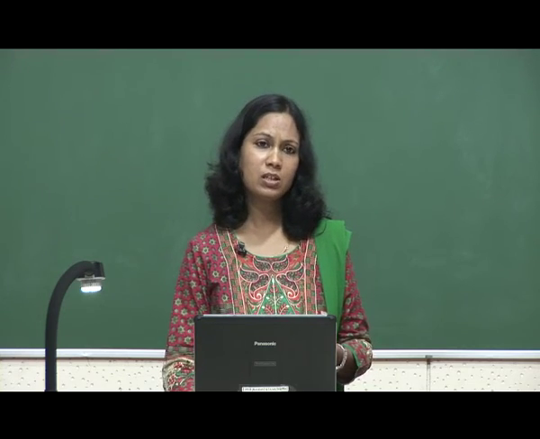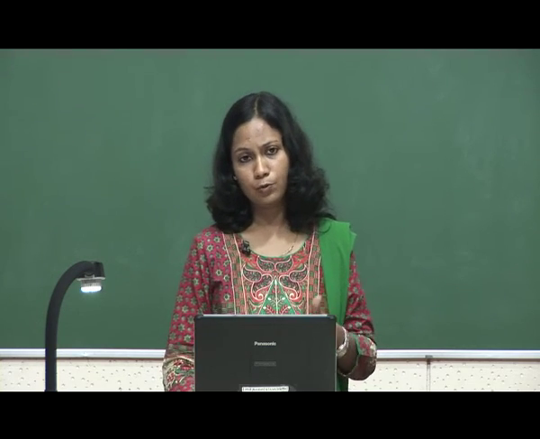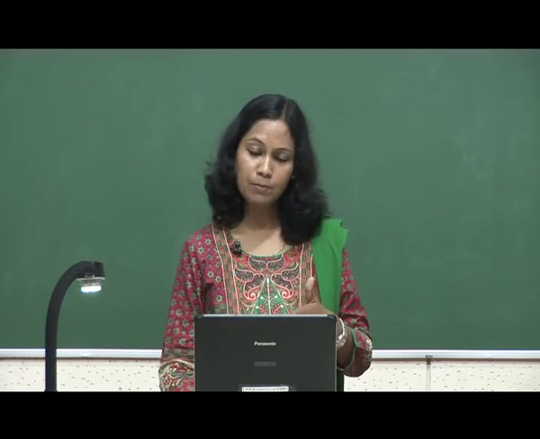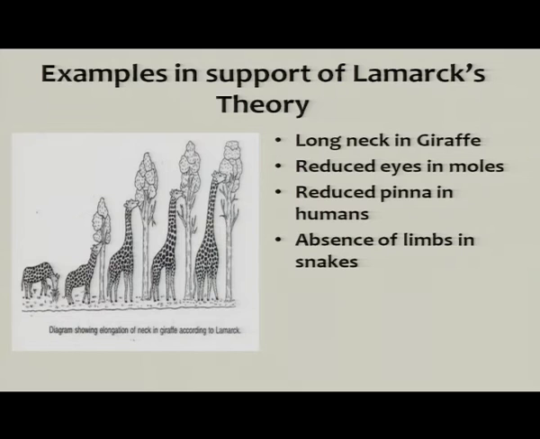Absence of limbs in snakes: snakes evolved from reptiles, and reptiles had limbs, but snakes do not have limbs because of their creeping habit. Then the flightless birds like kiwi and ostrich became flightless.